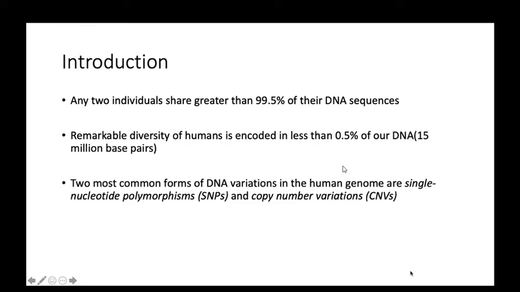Okay, and two most common forms of DNA variants in the human genome are single nucleotide polymorphism and copy number variants. What is a single nucleotide polymorphism? It is a single change occurring in a single base pair. Okay, and copy number variants are a variation in their copy numbers.